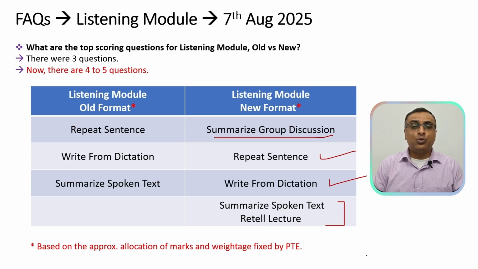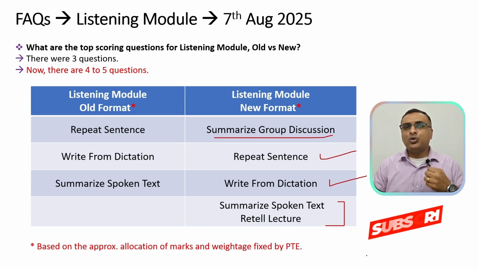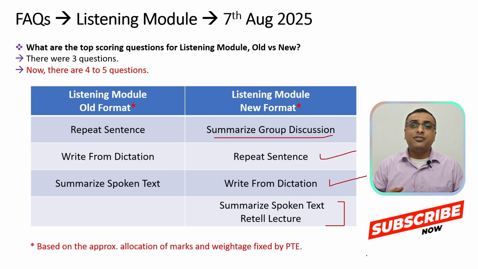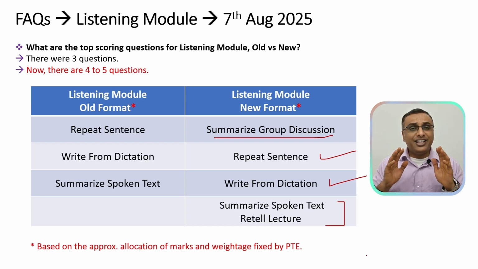With this, I would want to conclude by saying that now PTE has distributed marks evenly in each of the modules. Earlier, as you had seen, there were just 1 or 2 questions that were very important for each of the modules. Now you have about 3 to 4 important questions for each of the modules. So I would advise you to prepare thoroughly before going to the exam. And I wish you all the very best for your exams.